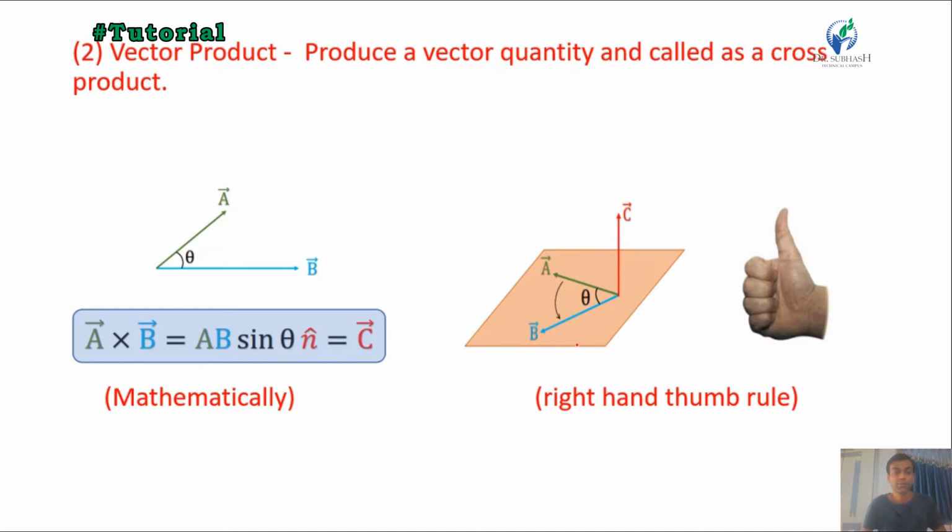Okay, vector product. As we know, the vector product always gives a vector quantity, whereas the dot product always gives a scalar quantity.